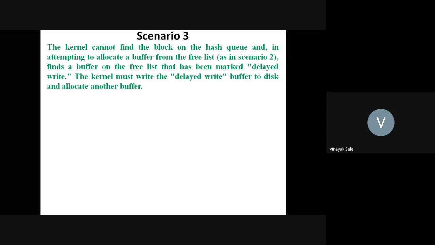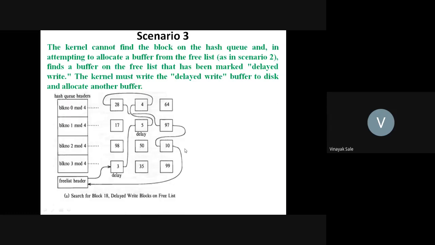So the kernel searches for the next free buffer. See in this example, the kernel searches for block number 18 on block 2 mod 4. Here block number 18 is not present.